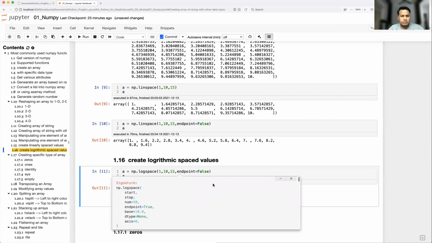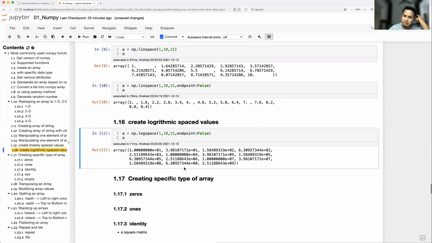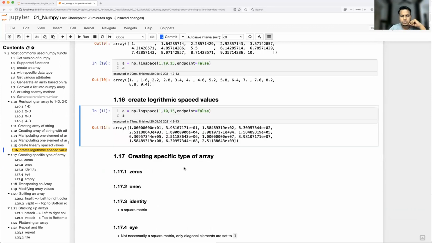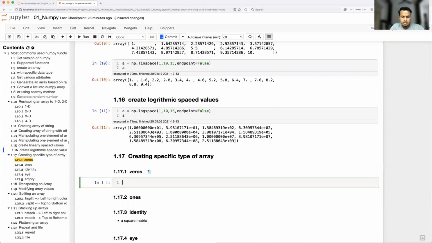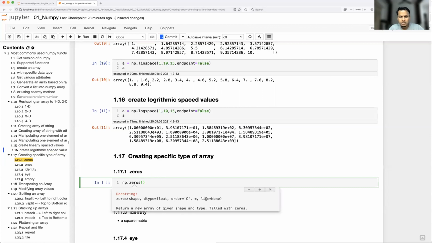Okay, so let's talk about how to create various kinds of arrays. Those things will be helpful when you do a lot of matrix related operations. Let's say you would like to have zeros. We have a direct function called np dot zeros. Let's see what it does. So zeros, what does it take? It just takes the shape, and data type, order C, those things are common. As I mentioned, almost all the NumPy functions will have these parameters available.